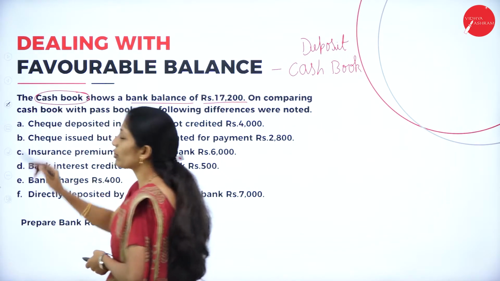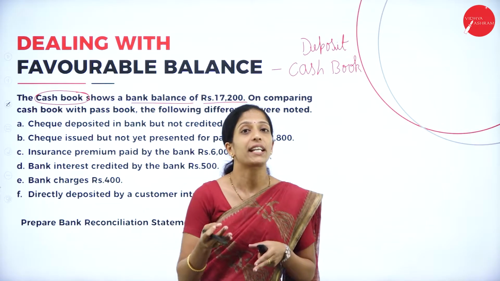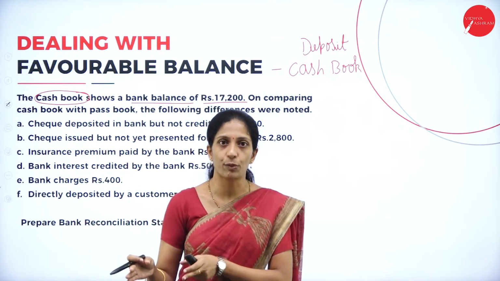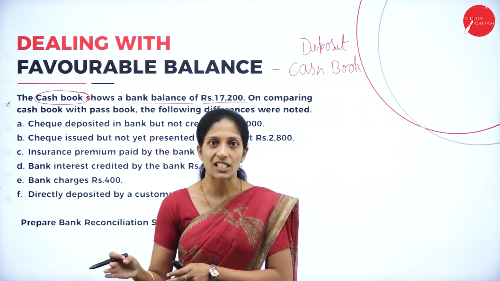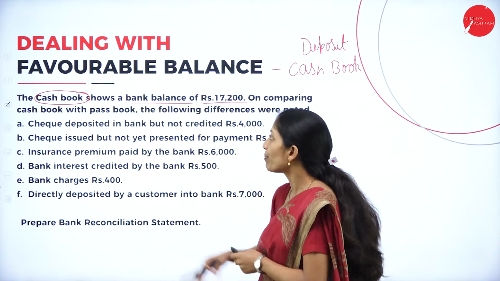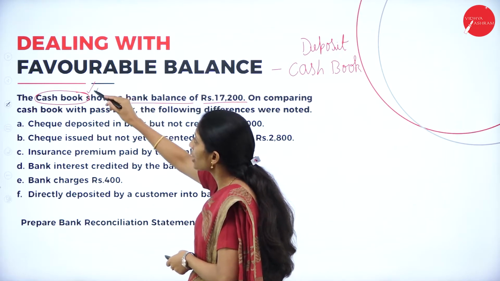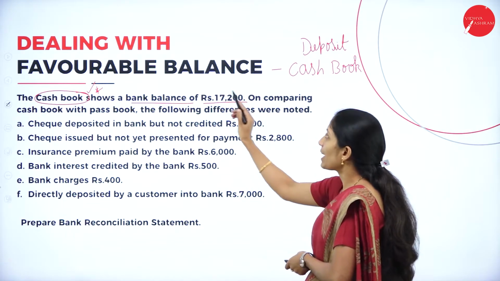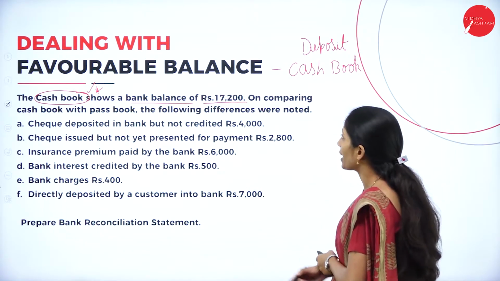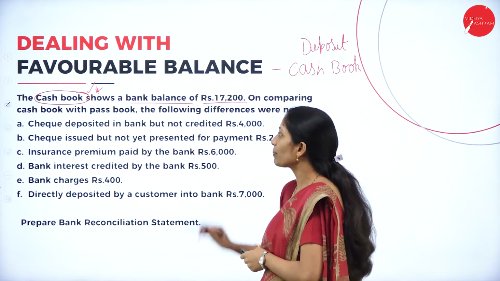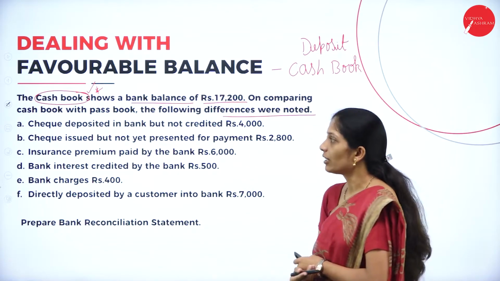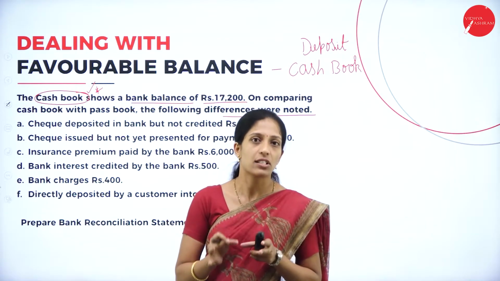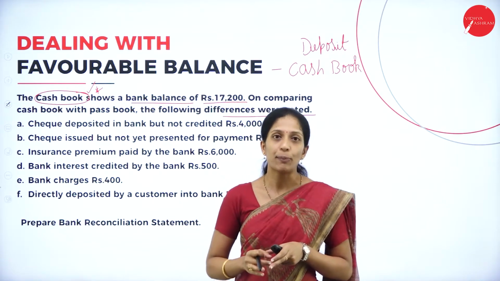The first thing you have to remember is you have to know how to identify the base book. They might give a problem with bank balance as per cash book or bank balance as per passbook. In this problem they have given bank balance as per cash book, so the cash book is the base book, and the balance is 17,200. On comparing the cash book with the passbook, the following differences were noted. Let us see what the main differences are.